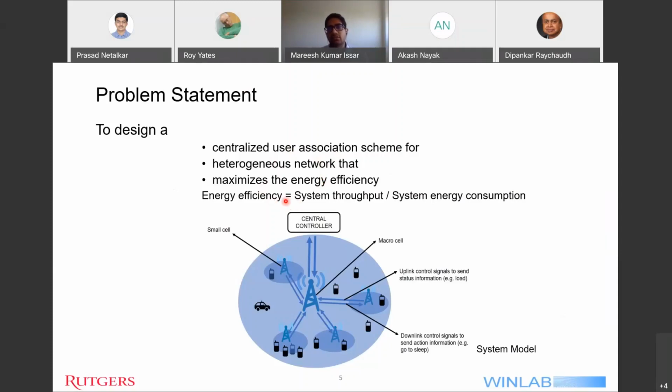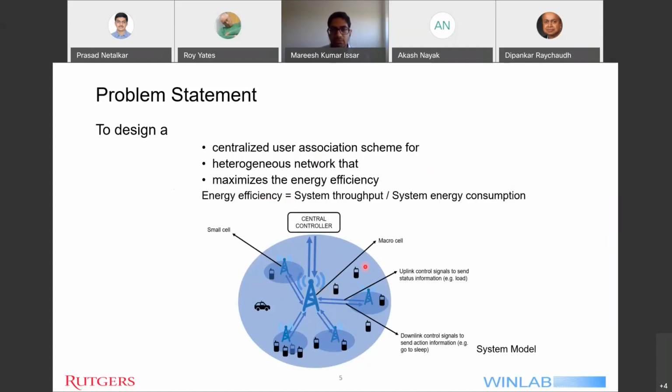The energy efficiency can be defined as the system throughput divided by the system energy consumption. In order to understand this, we can think of it as follows. For example, if this is our system depicted in the figure, and if the system throughput increases, then the energy efficiency metric would increase. Whereas if the system energy consumption decreases, then also the energy efficiency term would increase.